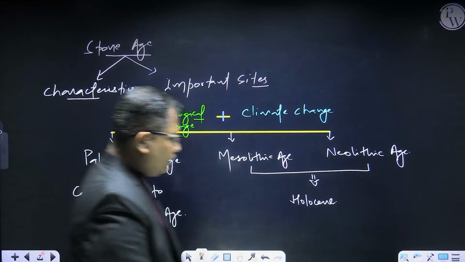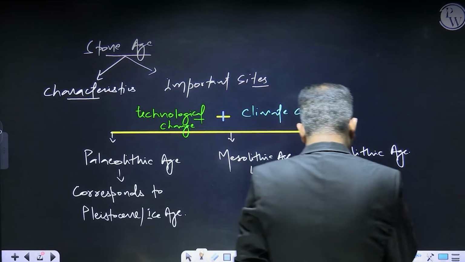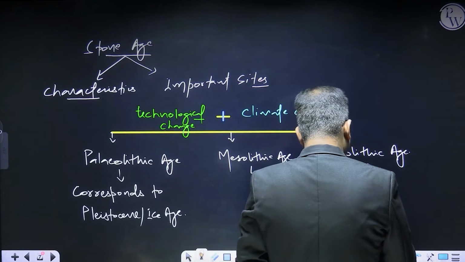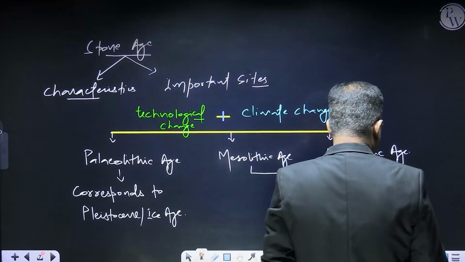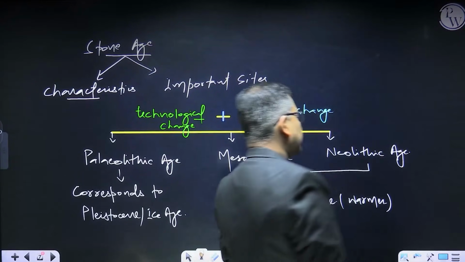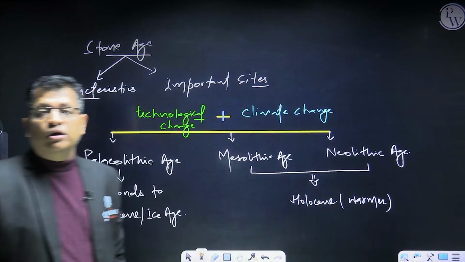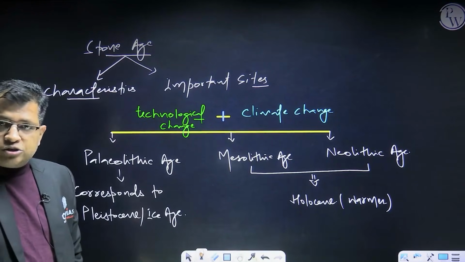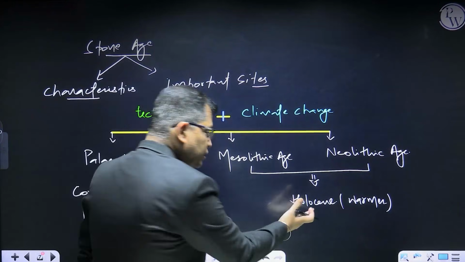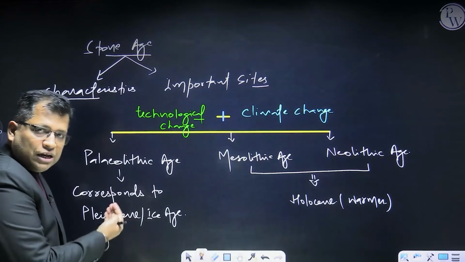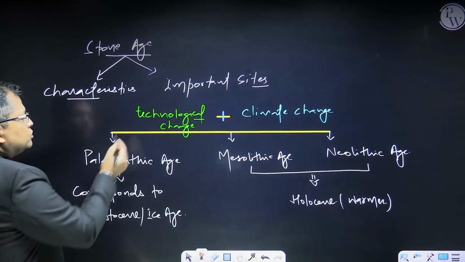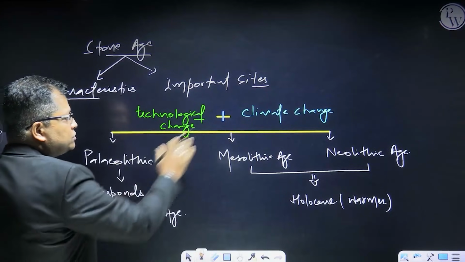But when we talk about the Holocene period, it was comparatively warmer, when the earth gets warmer, right? Human activity will now be more over there. Here we can see the human activity, but that will be on a limited scale, quite limited. So these are two things: one is your technological change, then your climate change.